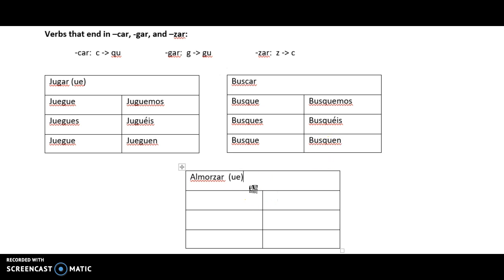Almorzar is also a stem changer, so O to UE. It's an AR verb, so inside the boot. So yo almuerce, we have to change the O to UE, and then change the Z to a C. Tú almuerces. Usted, él, ella almuerce. Nosotros, we're not going to change that O, but we do need to change the Z. Almorcemos. Vosotros almorcéis. And then ustedes, ellos, ellas almuercen.